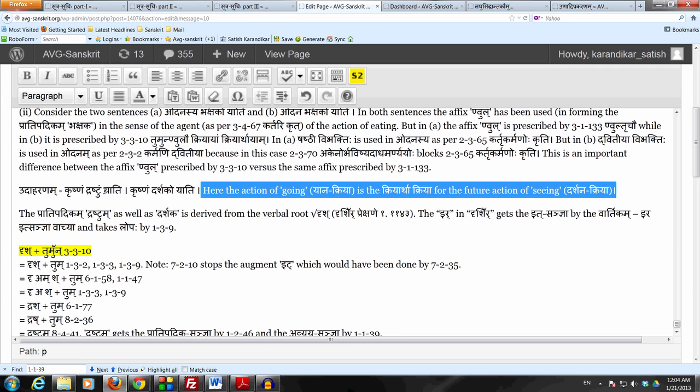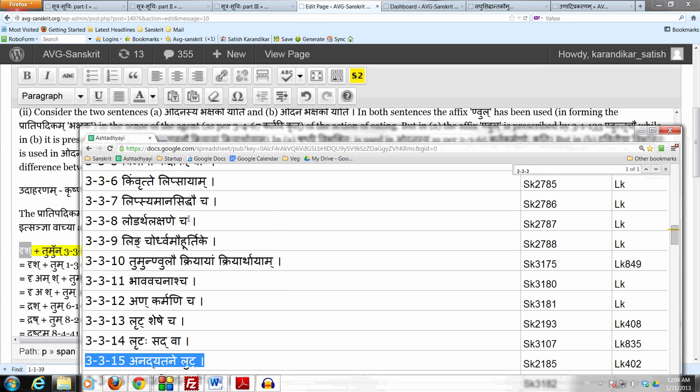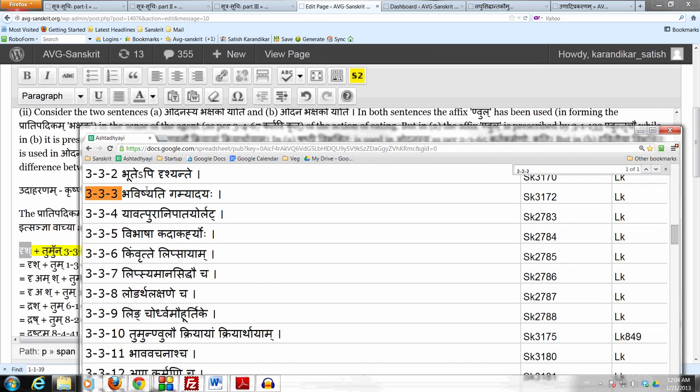So therefore we add this affix tumun following the verbal root drish, which denotes the future action of seeing. Remember, we are in the adhikara of bhavishyati. So the action of seeing must be the future action which we have. Okay, so we get drish plus tumun. Remove these letters. Nakarasit sanya bhalantyam.